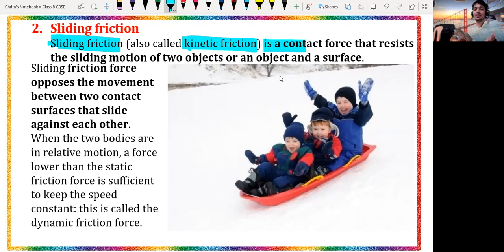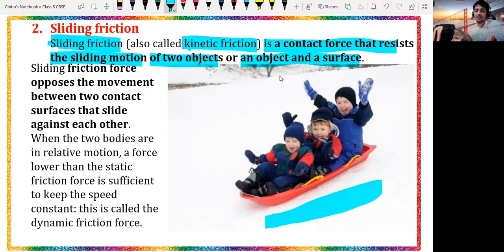It is a contact force that resists the sliding motion of two objects, or an object and a surface. In the diagram, that is the sliding surface and that one is the sliding object.